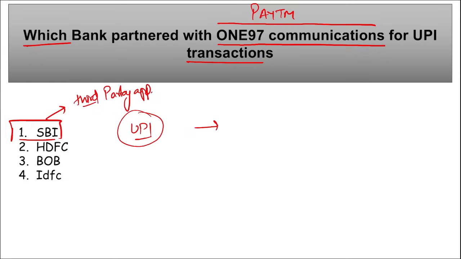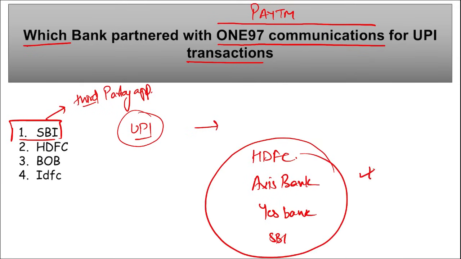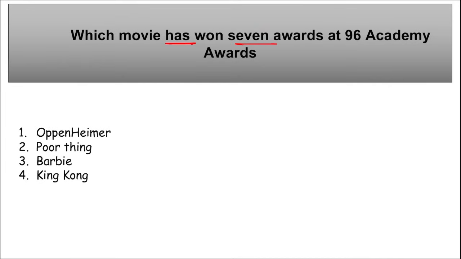Apart from this, the three other third party app provider licenses are with whom? HDFC Bank, Axis Bank and Yes Bank. And now it is SBI. These are the four banks that have partnered with Paytm or One97 Communications for UPI transactions. Which movie has won 7 awards at the 96th Academy Awards?